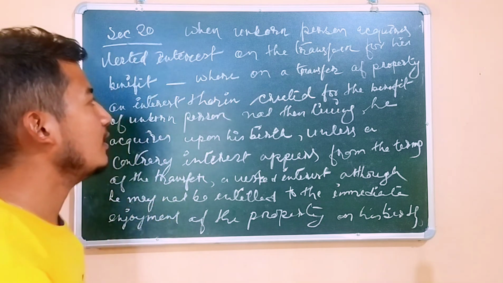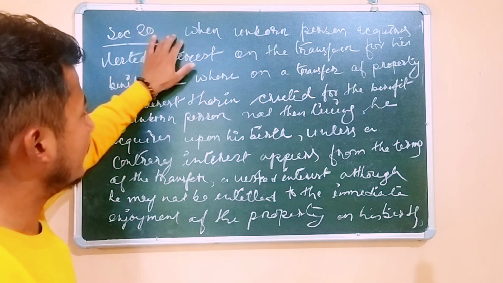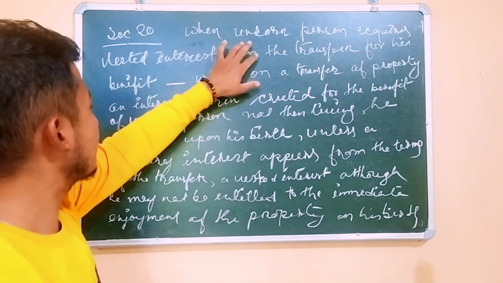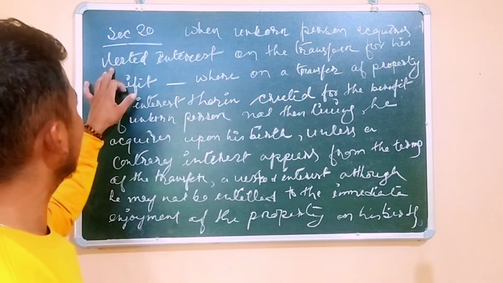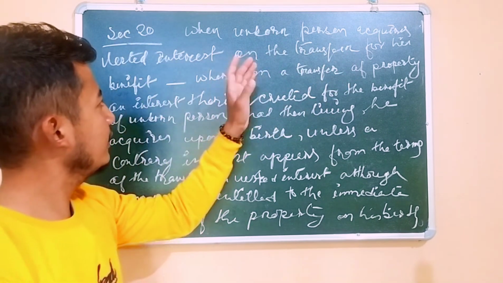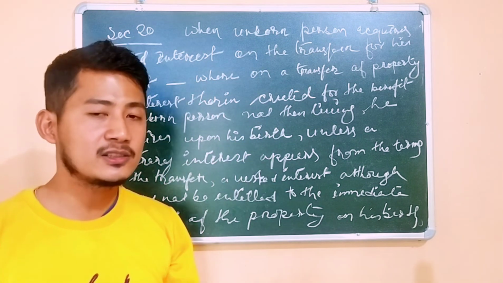So guys, section 20 talks about, and the heading of this section is, when an unborn person acquires vested interest on the transfer for his benefit. So when does the unborn person get the vested interest over the property?